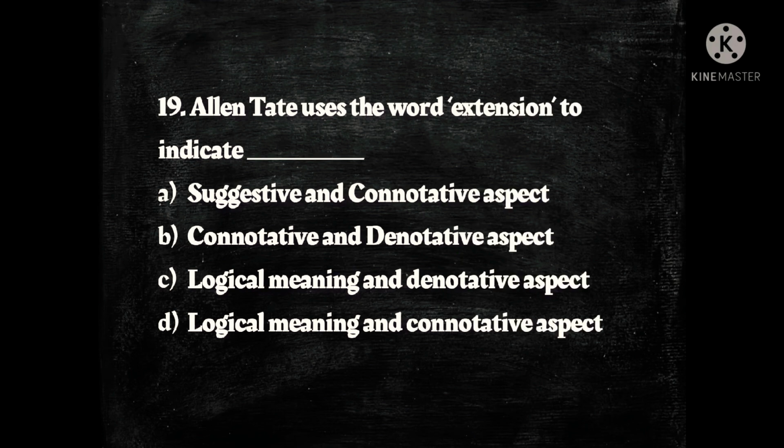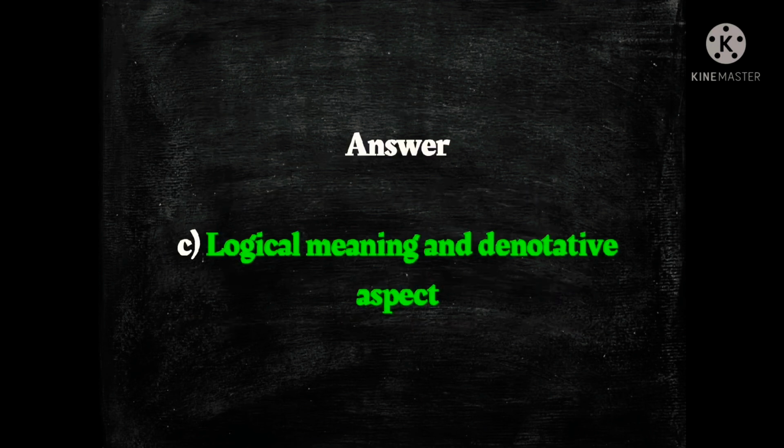Next question. Alan Tate uses the word extension to indicate dash. The options are A, suggestive and connotative aspect, B, connotative and denotative aspect, C, logical meaning and denotative aspect, and D, logical meaning and connotative aspect. And the answer is C, logical meaning and denotative aspect.